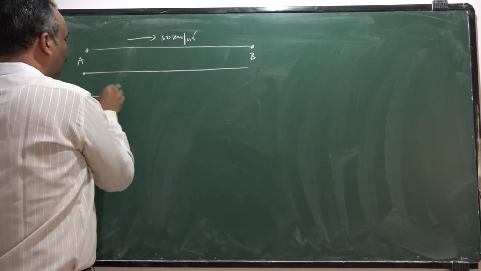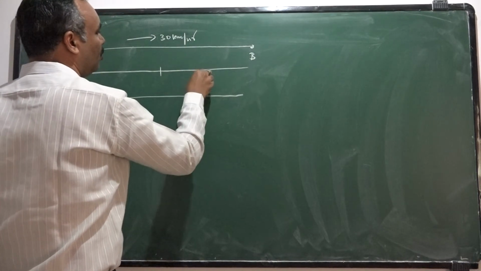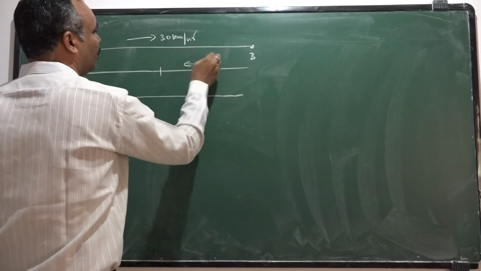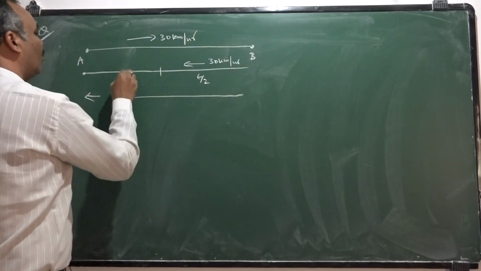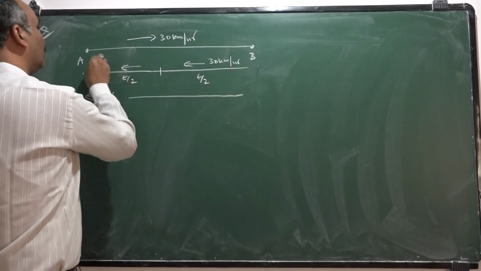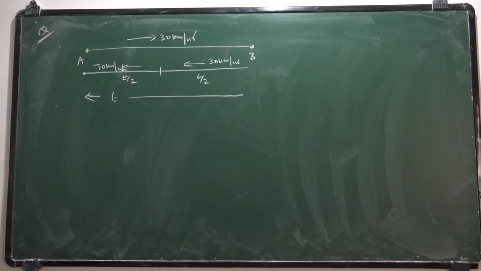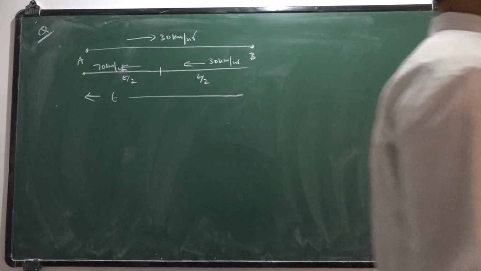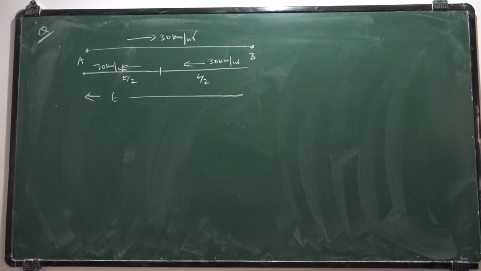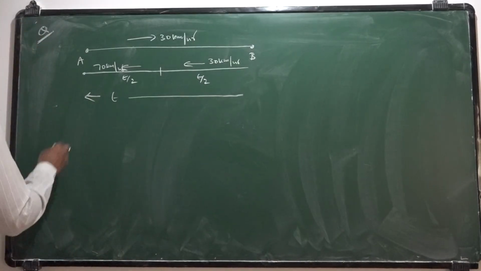During the return journey, if the total time of the journey is t, then half of the time, t by 2, it travels with 30 kilometers per hour, and remaining half of the time it travels with 70 kilometers per hour. Now the question is, what is its average velocity and average speed? Let me calculate. First, let me calculate average speed.